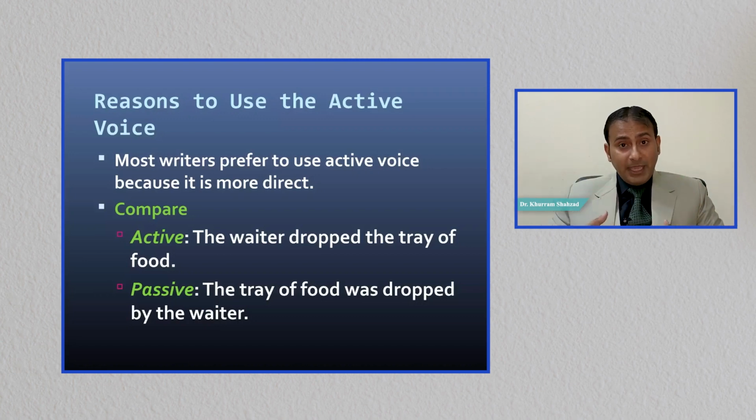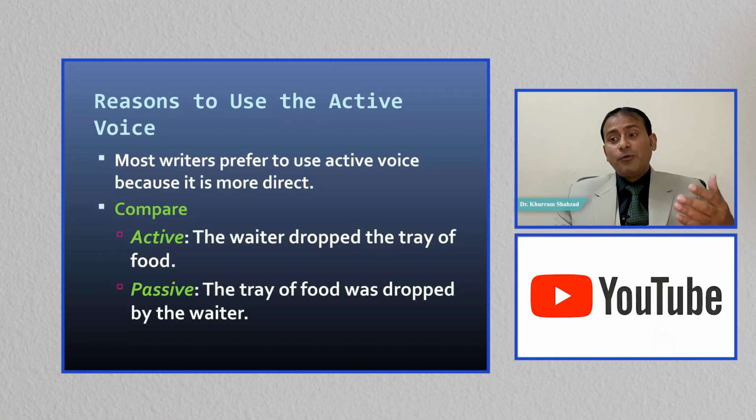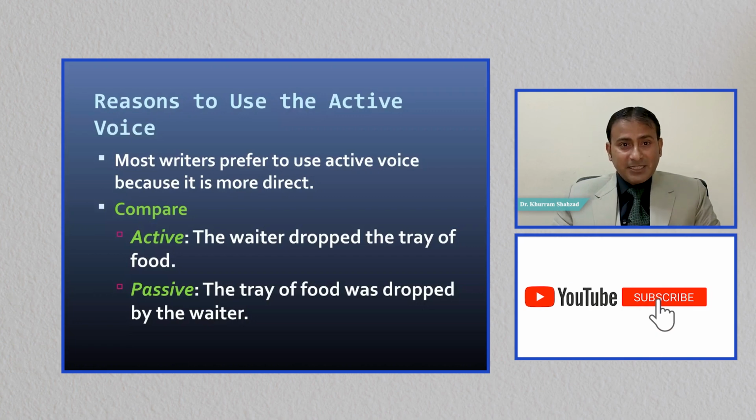So waiter is important to us. Waiter is important to me. That is why I am bringing the waiter at the place of the subject. I am foregrounding the waiter. I am bringing the waiter in the beginning of the sentence. The waiter dropped the tray of food. So passive voice is the tray of food was dropped by the waiter.